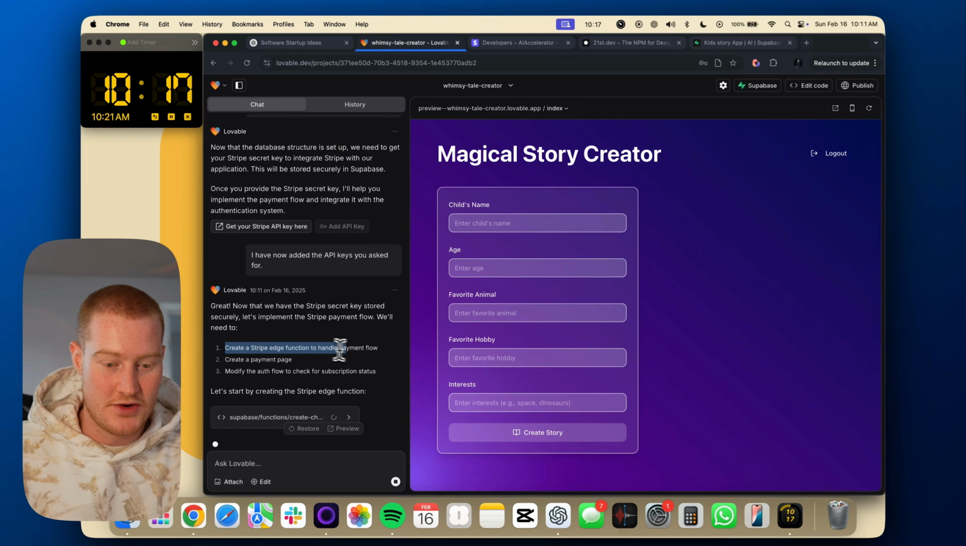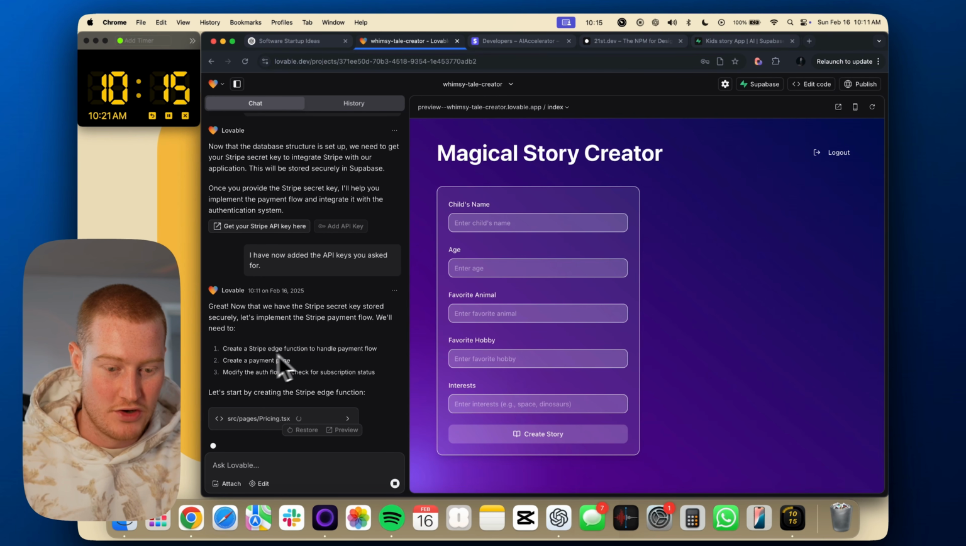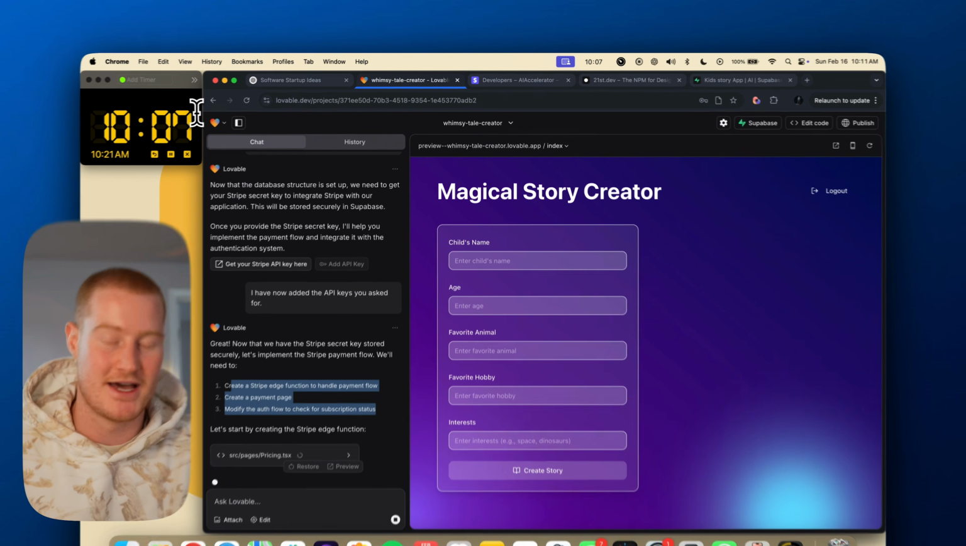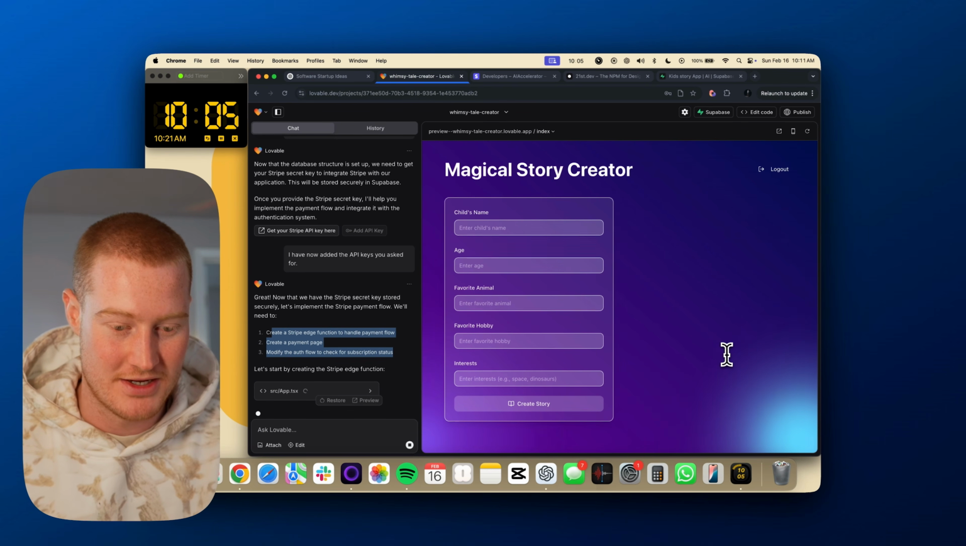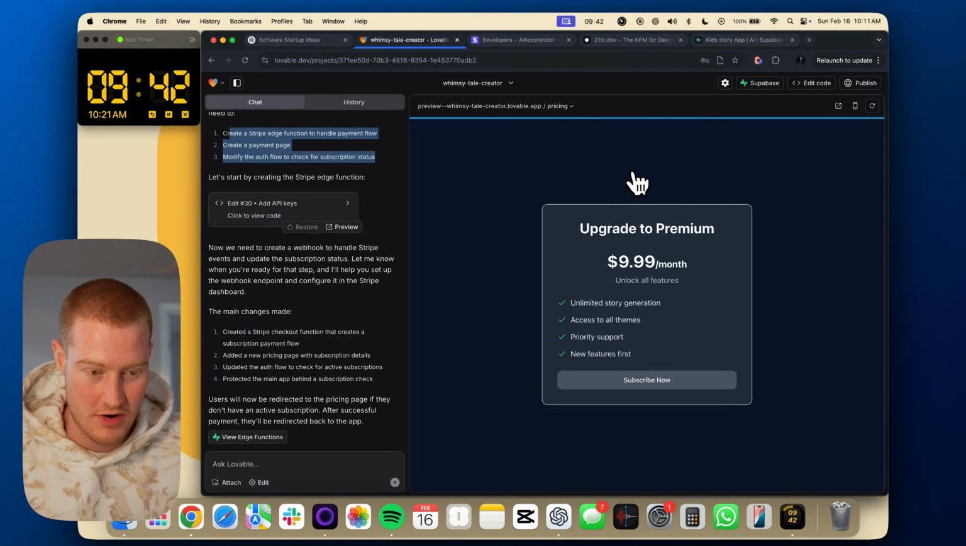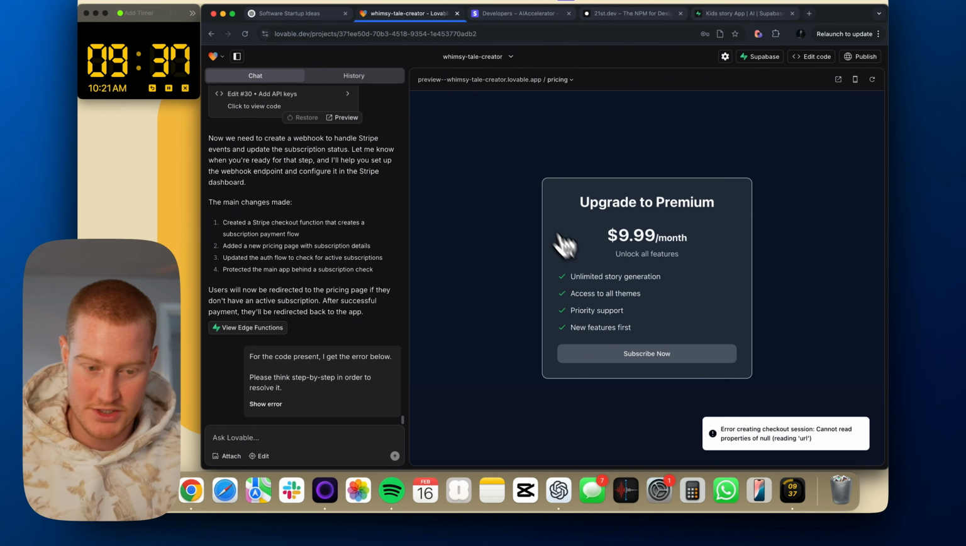Okay, so now it's going to create a Stripe edge function to handle payment flow, create a payment page, and then modify the auth flow to check for subscription status. You got 10 minutes left, guys. We're looking good. I think we're going to get Stripe set up first. We are getting an error here. Not a great start, but let's see. Subscribe now. Let's try to fix this error.